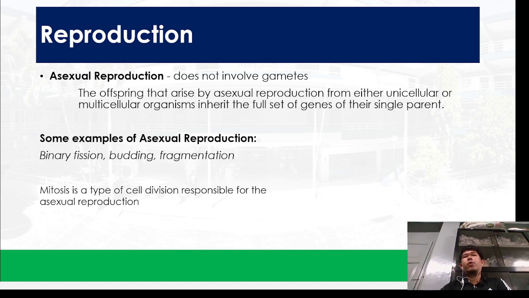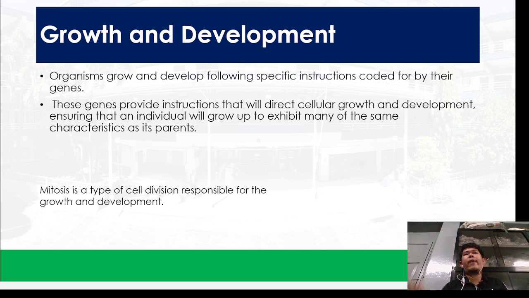Okay? So, unlike sa sexual reproduction, which involved meiosis for the production of gametes, here, in asexual reproduction, mitosis pod ang responsible for this kind of reproduction. Okay, so I hope nakananatay gauge when we reach other lessons. So next is growth and development.